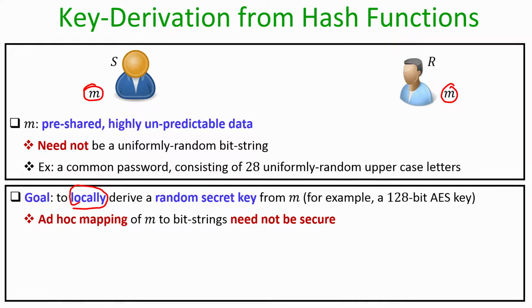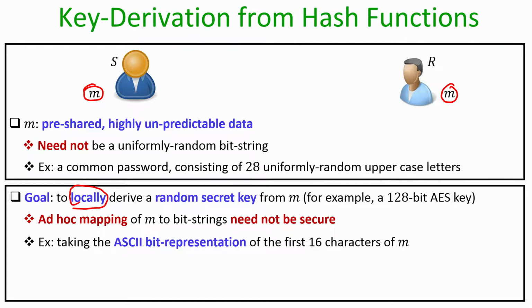It turns out that if sender and receiver apply some ad hoc mapping or ad hoc function to the pre-shared data, then the resultant output need not be a uniformly random bit string. For example, let us take the case where both sender and receiver take the ASCII bit representation of the first 16 characters of M. Why 16 characters? Because the ASCII representation of each character will be 8 bits, and since the goal of the sender and the receiver is to derive a 128-bit key, it suffices for them to concentrate on the first 16 characters of their common password, convert the 16 characters into the ASCII representation and take that to be the resultant AES key.